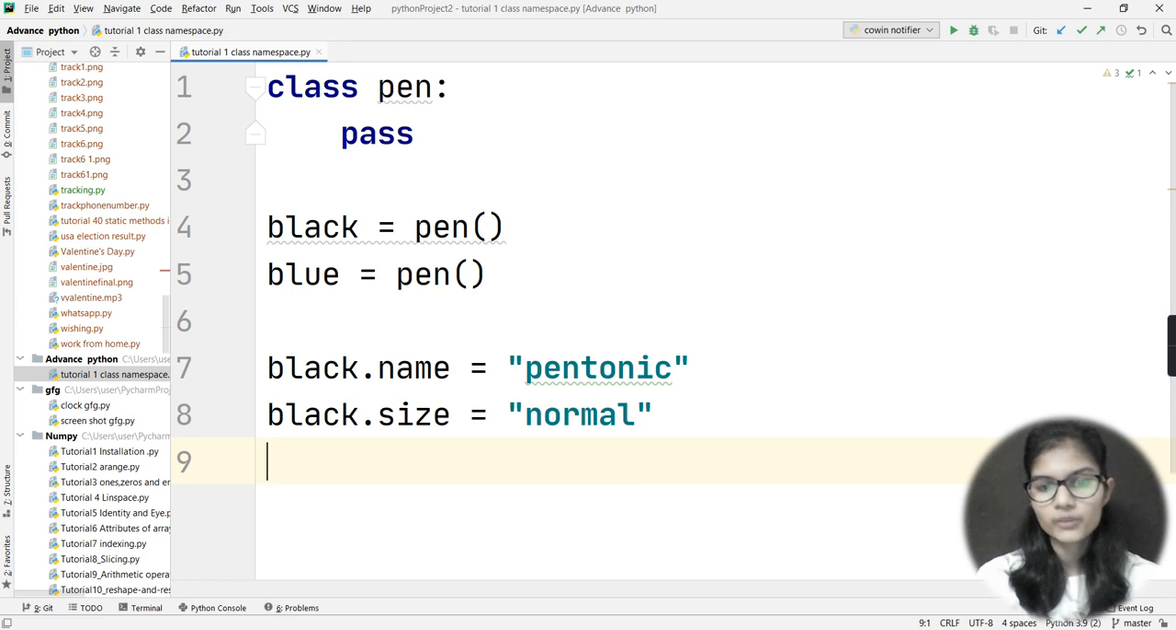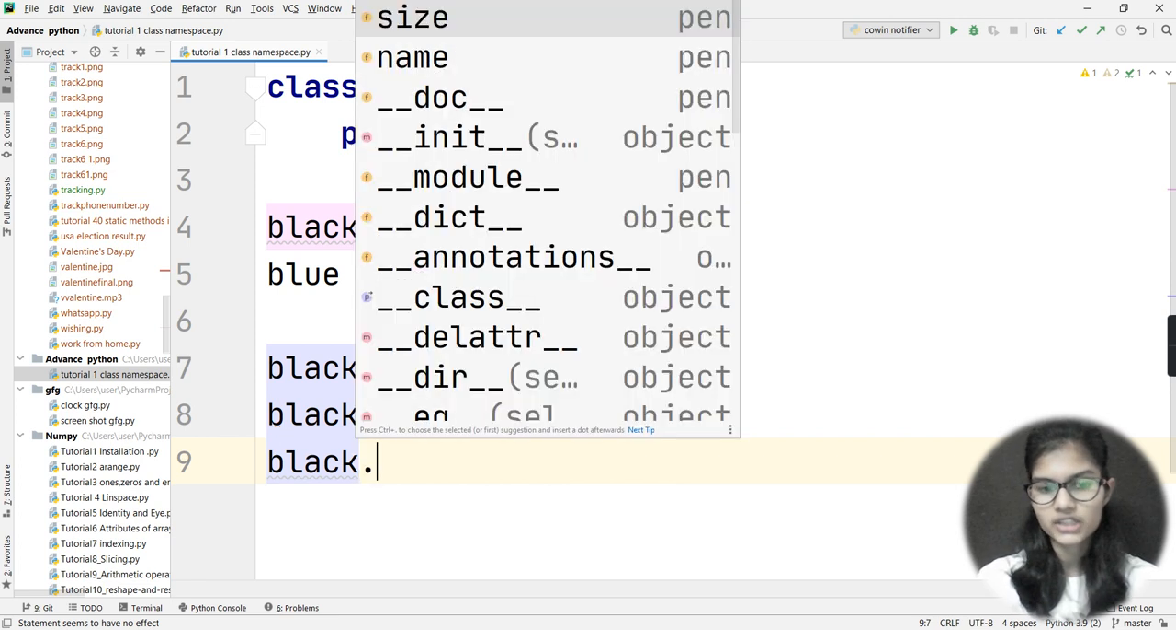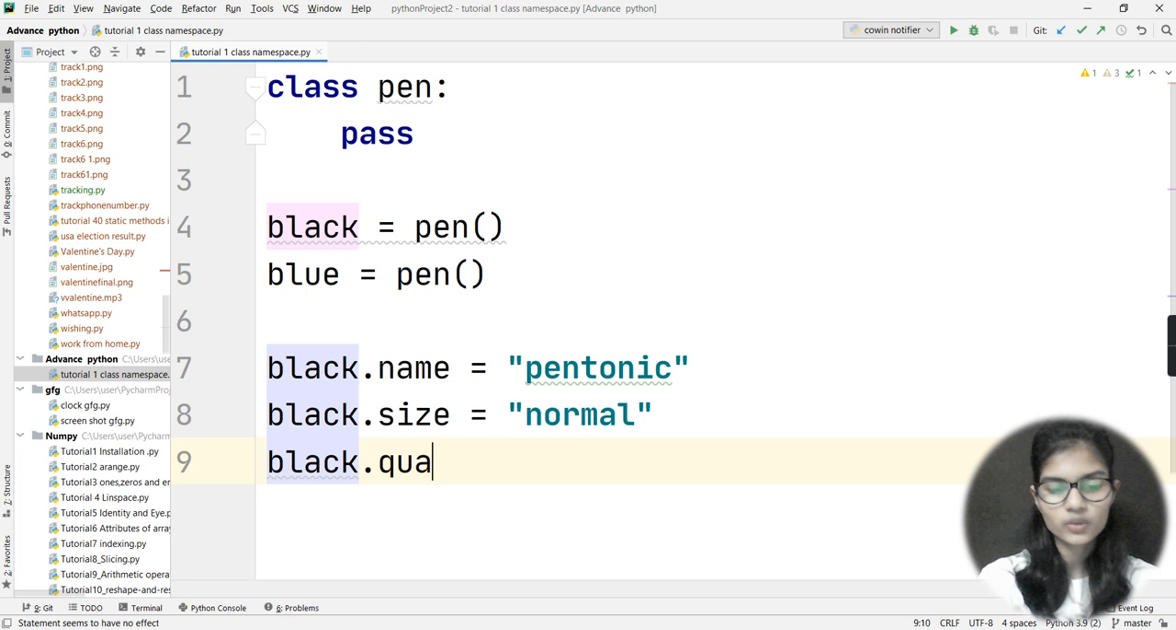And now let's say I'll take one more attribute, quantity: how many black pens do I have? I'm writing the same case for my black object. So I'm writing simply black, put a dot, and now my attribute is quantity.